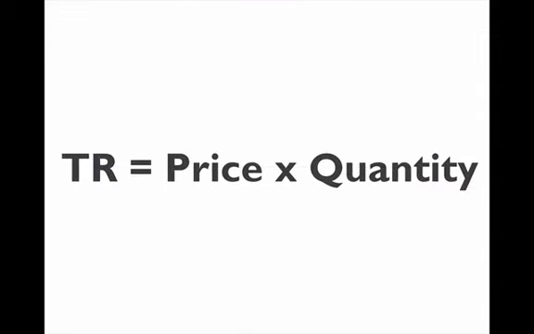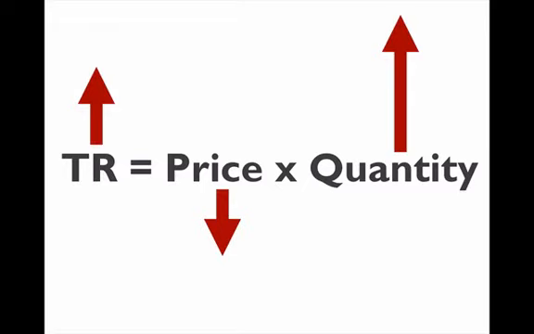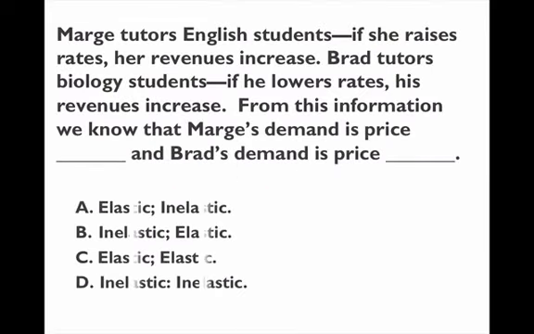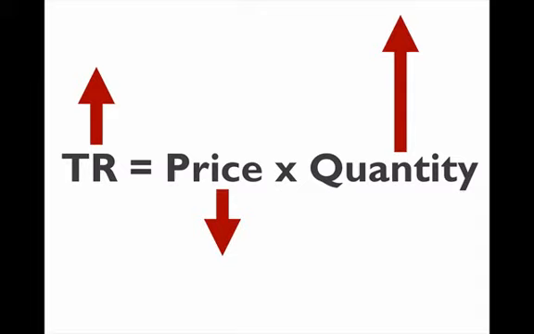I think I have a little visual here for you to see that. Total revenue is nothing else than price times quantity. So when the price goes down, the quantity will respond by going up. If the quantity goes up by more than the price goes down, meaning that it's an elastic demand, a reduction in price increases total revenue, because the quantity effect, which is positive, is going to be more than the price effect, which is negative, so your total revenue will go up. And this is an elastic demand because the quantity arrow is larger than the price arrow, which is what happens in this particular problem and the one we did before. When you reduce your price, you gain a lot of sales and your revenue goes up.